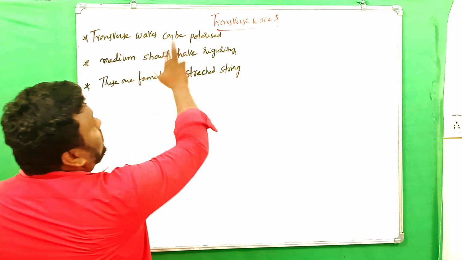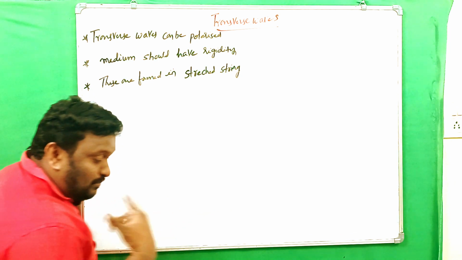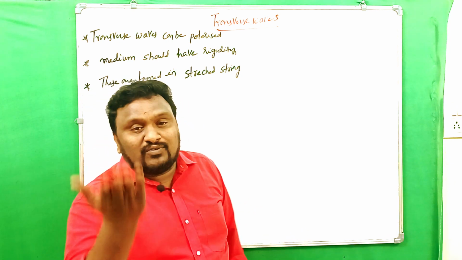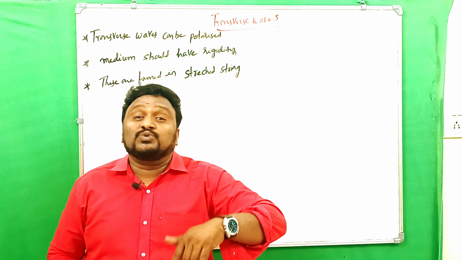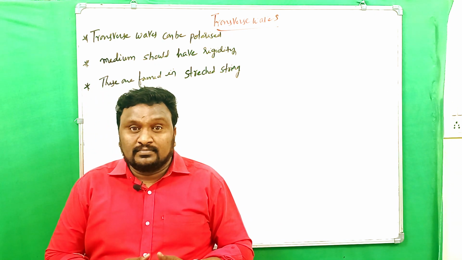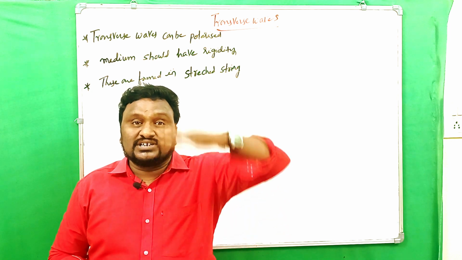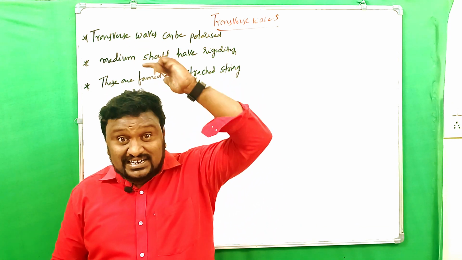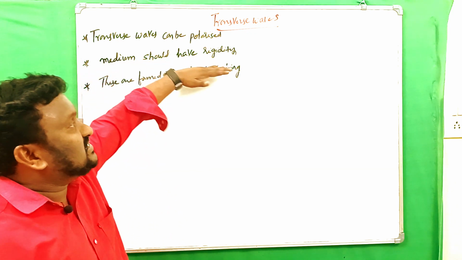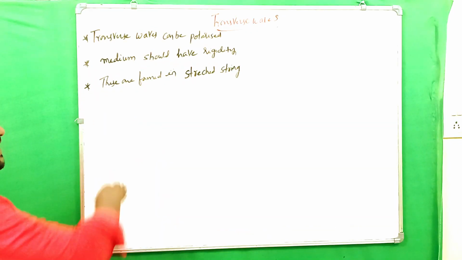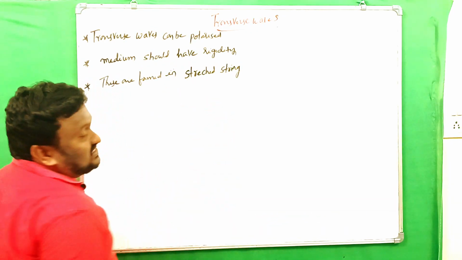Transverse waves can be polarized. Polarized is nothing but the vibration being confined to a particular plane, either vertical or horizontal. We have to clearly mention the vibration of the particles in the case of a transverse wave. And the medium should have rigidity to transmit transverse waves, and these are formed in stretched strings.